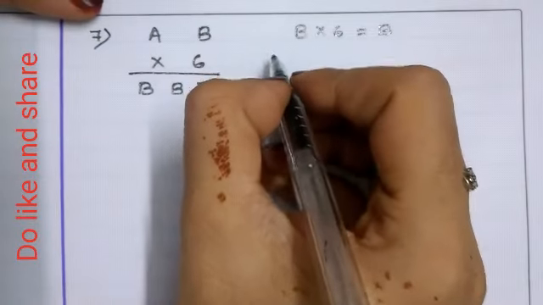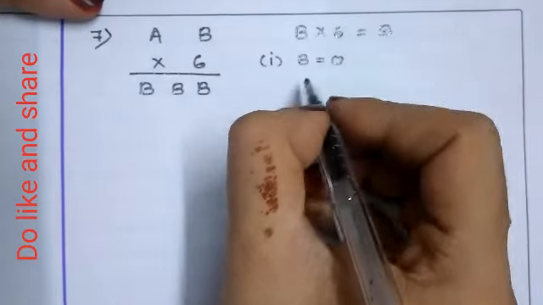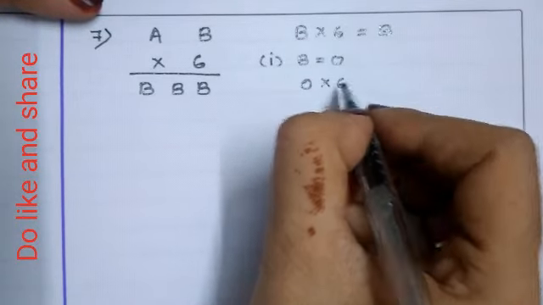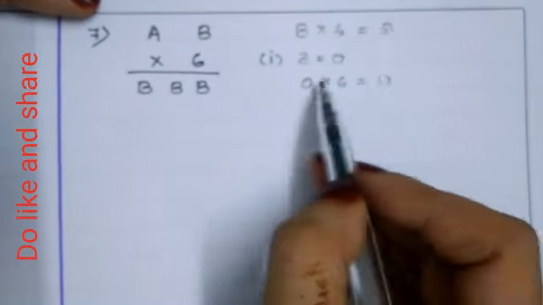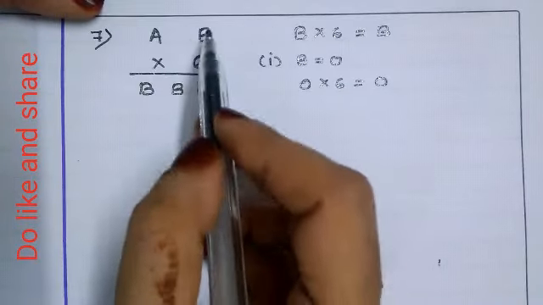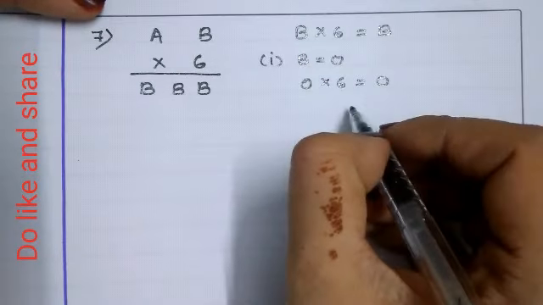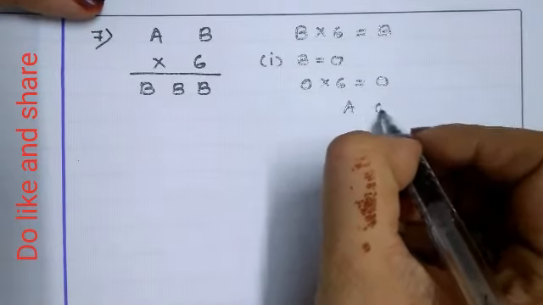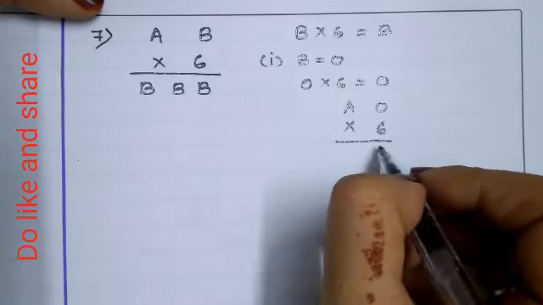First case, 0. If we take B equal to 0, let us check. 0 into 6 is equal to 0. We got B as 0. But if we substitute in this, we are not going to get it. Let us check in this now. A 0 into 6, 6 zeros are 0.